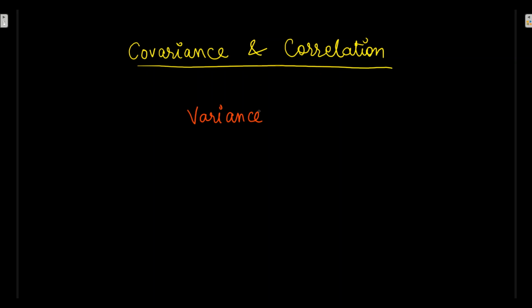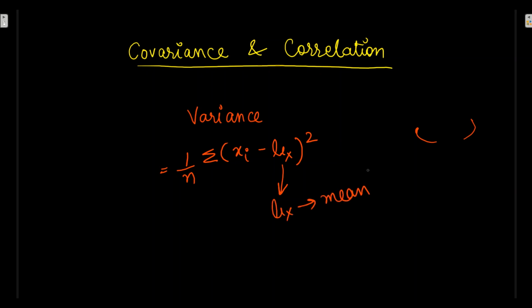If we come to its formula, it decides how far a set of numbers are spread out from their average values. The average value is denoted by mu x, which is the mean. For example, suppose the stock market has a return on average of 7% every year. This does not mean every year you get 7% return. Some years more, some years less. So it has a spread. It can be in plus also, it can be in minus. So this is what? Variance.